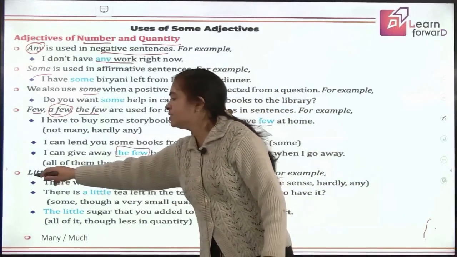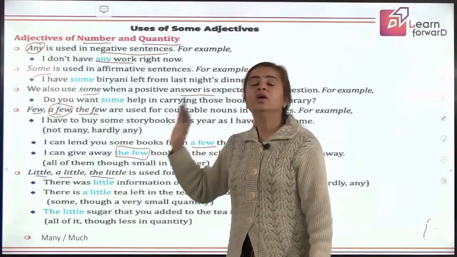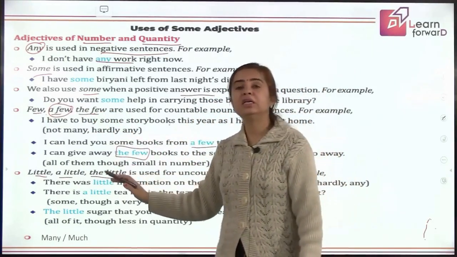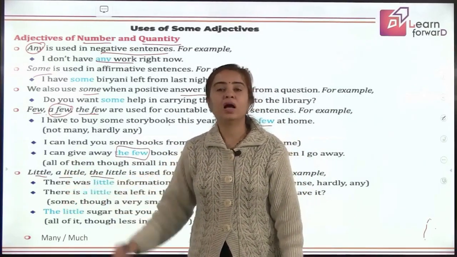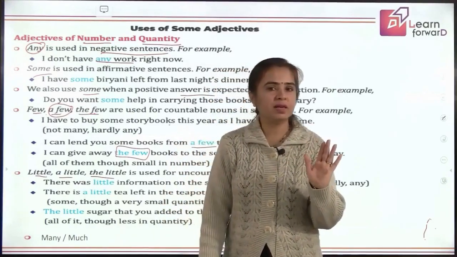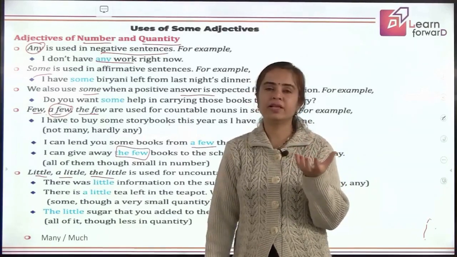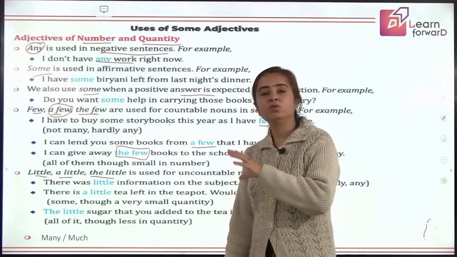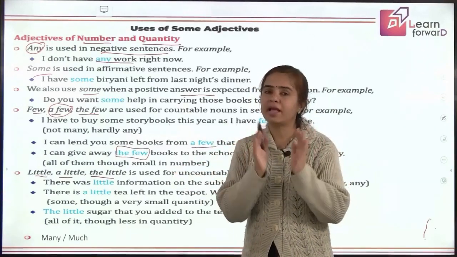Now, the same is the difference that I explained to you about few, a few, the few. The same is the difference between little, a little, the little, but here you talk about uncountable nouns. Little means that is negligible, and a little means you can just, it can fulfill your need. And when you say the little, it means whatever happened, it happened to all that stuff.